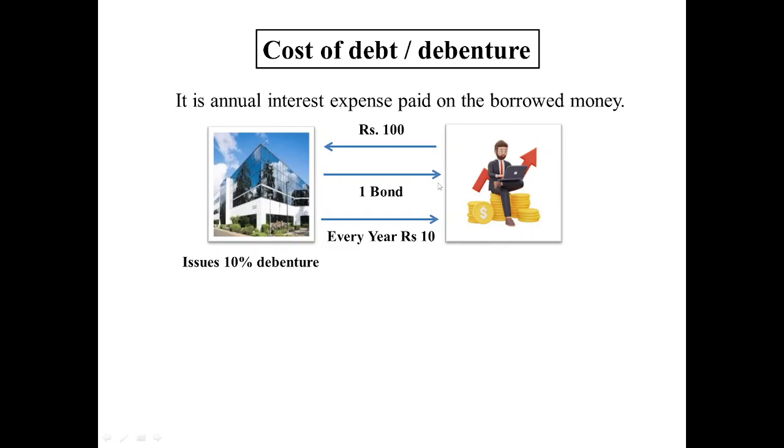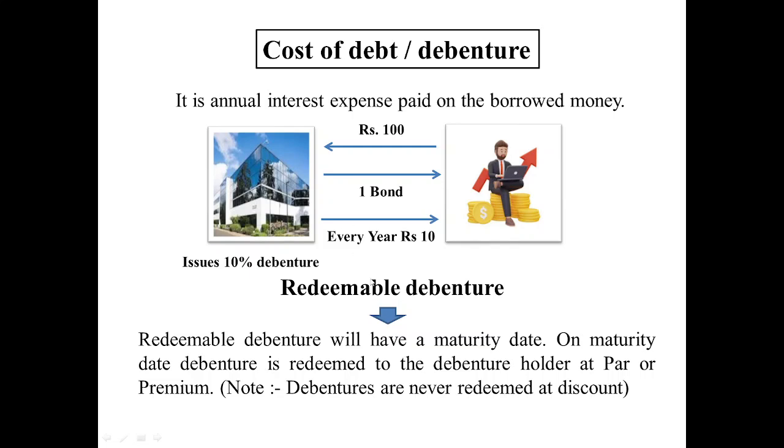Now, what is a redeemable debenture? A redeemable debenture will come with a maturity date. In order to define this redeemable debenture in the examination, you will write: a redeemable debenture will have a maturity date. On the maturity date, the debenture is redeemed. Redeemed means returned back. Who will return it back? This company had taken money from this investor, this bondholder, so this company will have to pay back the amount which they had taken. The debenture is redeemed to the debenture holder at par or premium.